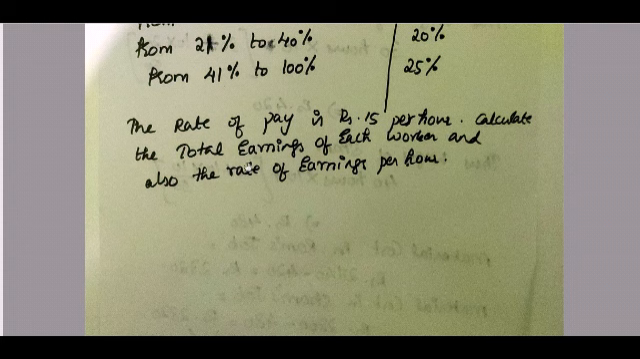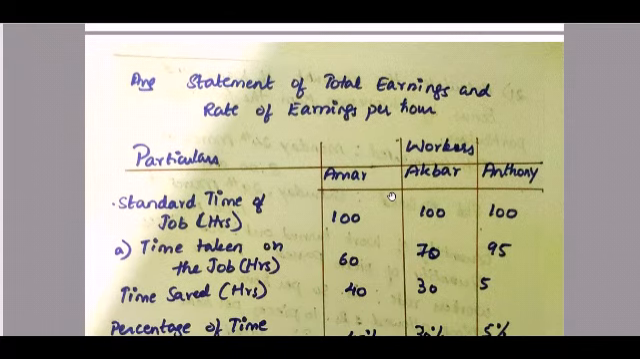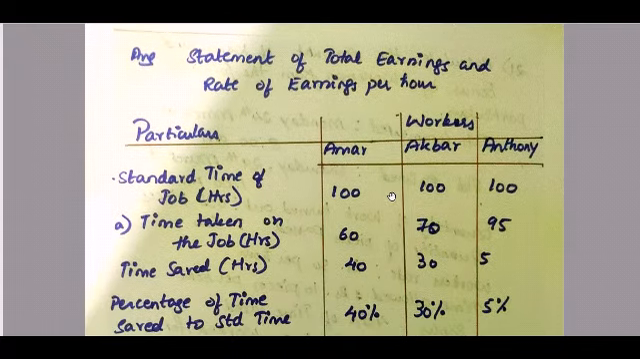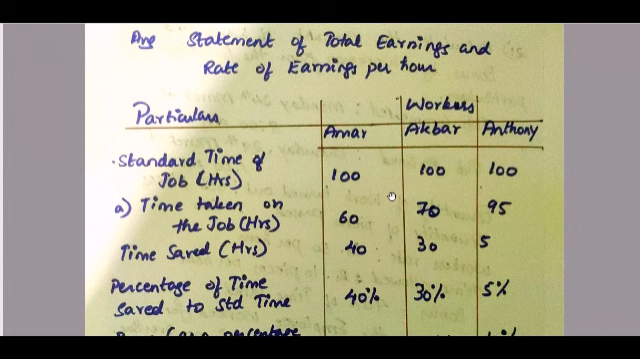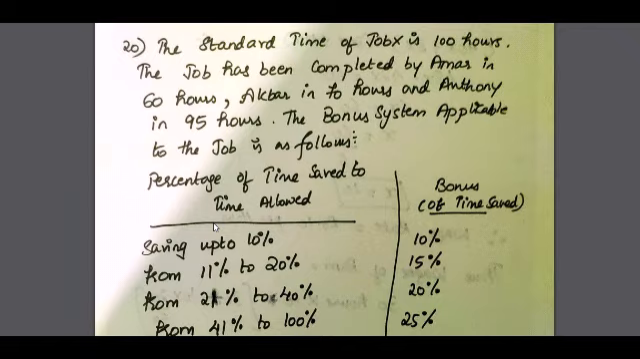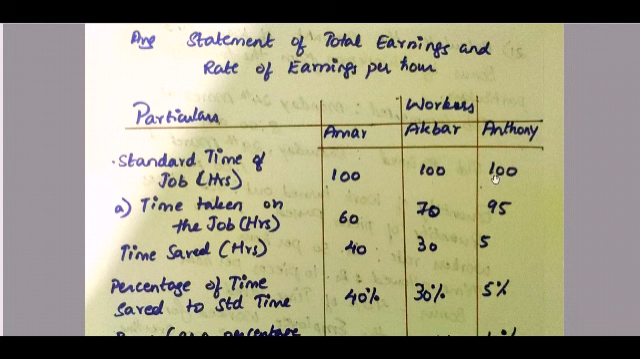Now they are telling us to calculate the total earnings of each worker and also the rate of earnings per hour. So let us look into the solution part. The statement of total earnings and the rate of earnings per hour. Standard time of job in hours: what is your standard time? 100 hours. So 100, 100 and 100. Everybody is given 100 hours.